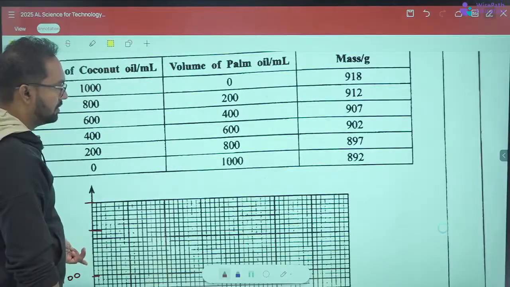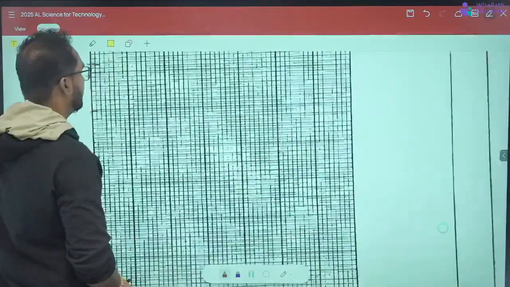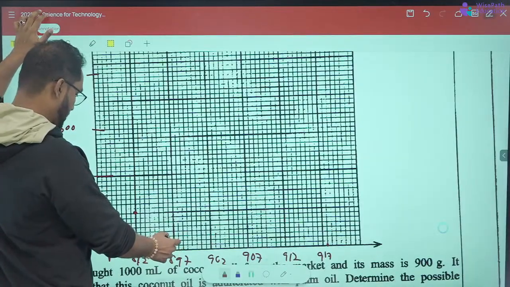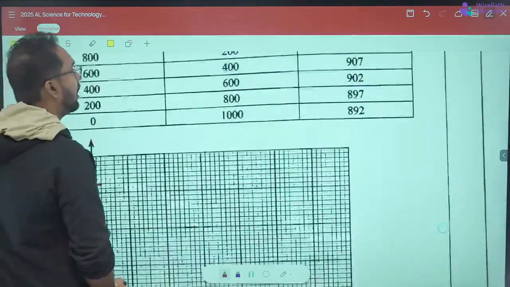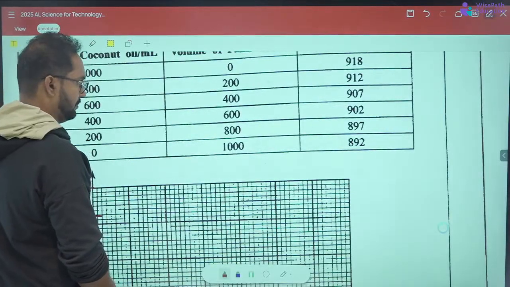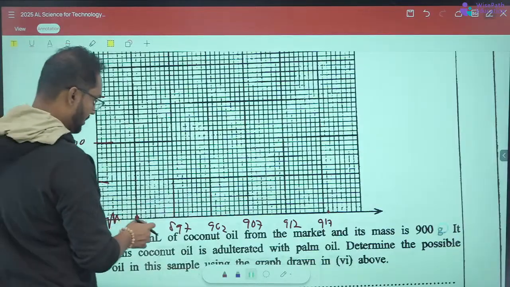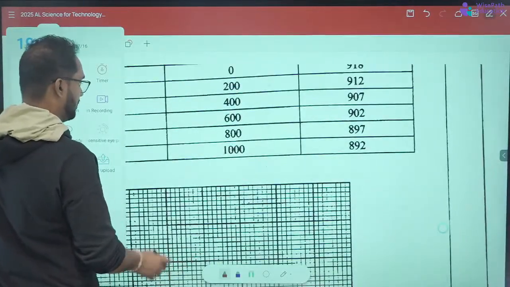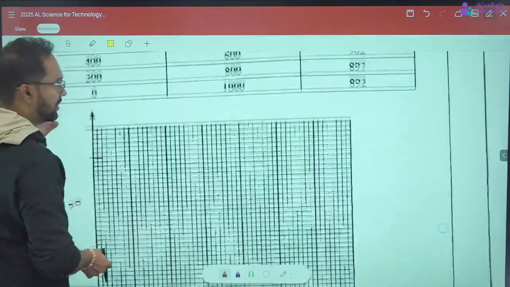at 0 coconut oil, the mass is 892. Then at 200 it is 897, at 400 it is 902, and likewise it increases step by step.